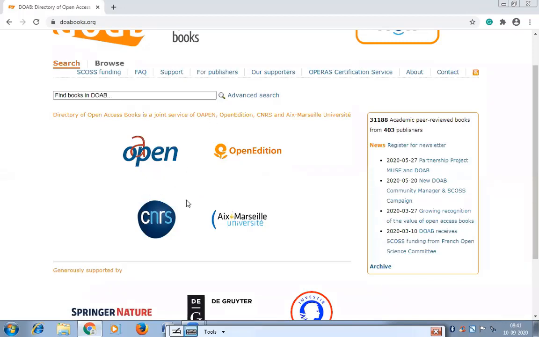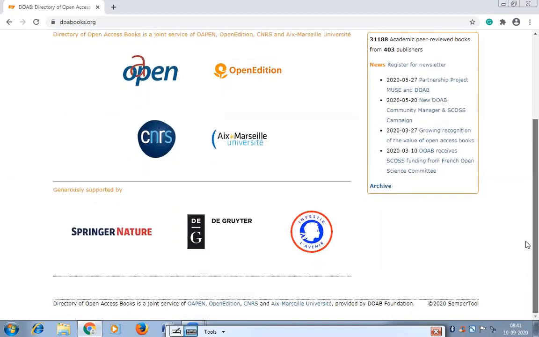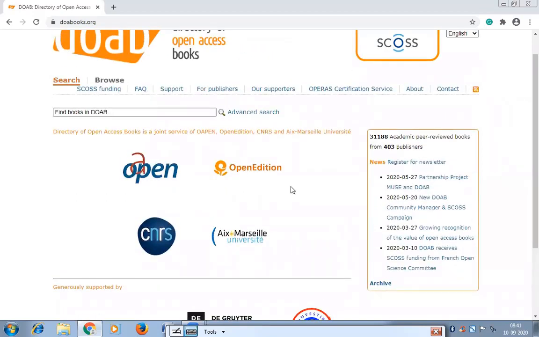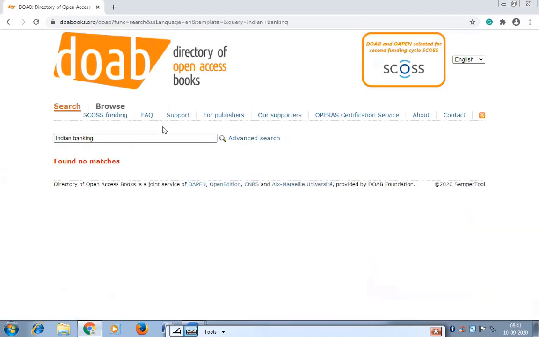These are the sponsors, or the publishers who are adding books to this directory, and all of them are very well known and authentic publishers. Open Edition is for open access books only. So if you put any subject, topic or title here, you can find books on that topic. For example, if you put Indian banking, it found no matches. There are no matches on Indian banking. You put just banking.